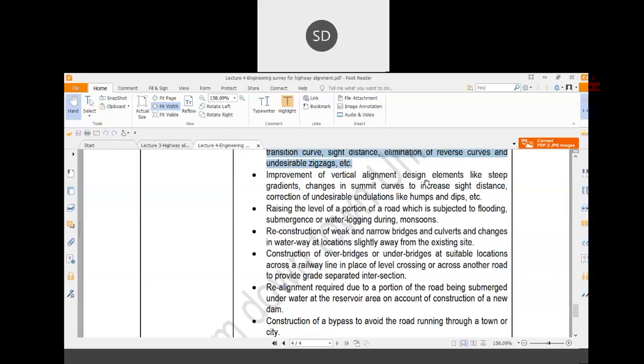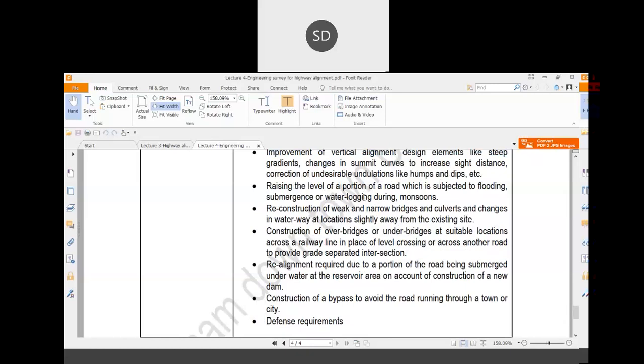Improvement of the vertical alignment designs. Vertical alignment designs means vertical profile of the road. Suppose in one road there is excessive fall and rise. In such cases, if you want to improve the condition of the road, you can possibly go for the realignment. Then raising the level of a portion of the road. Suppose that area is affected by the flood and you want to make an existing fair weather road an all weather road. Reconstruction of weak and narrow bridges and culverts and changes in waterways at a location slightly away from the existing site.